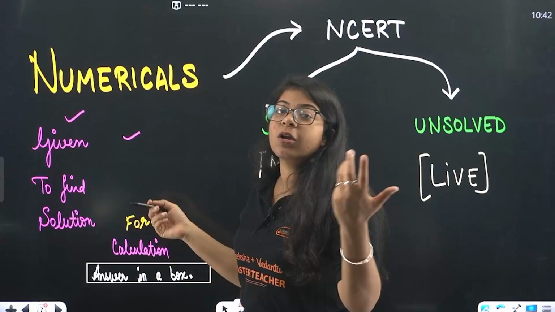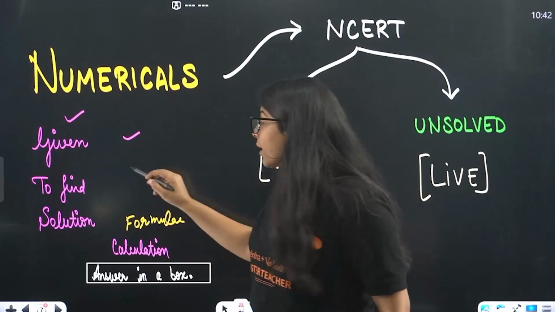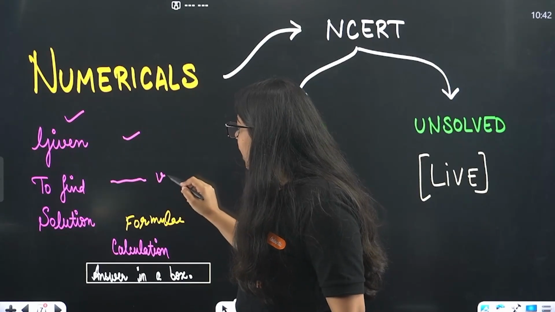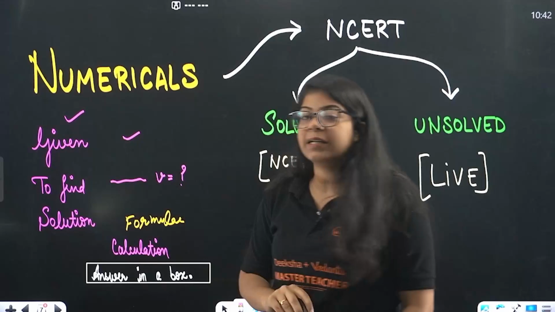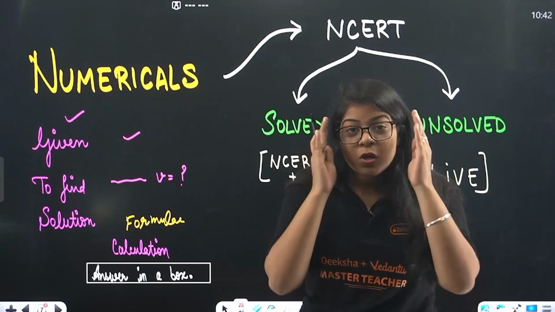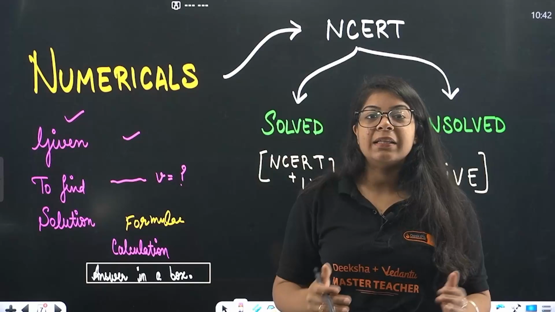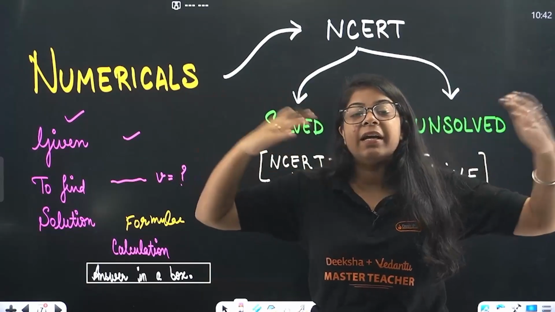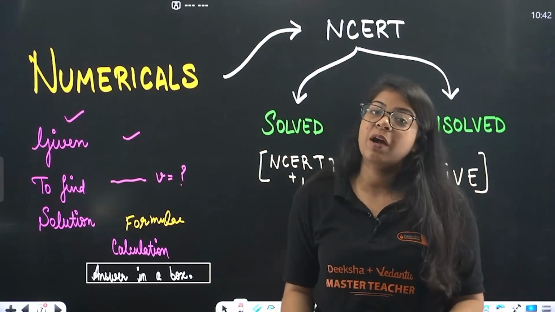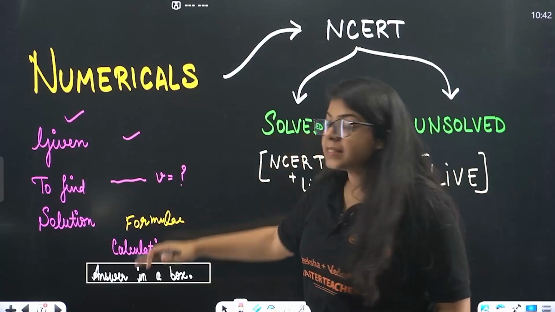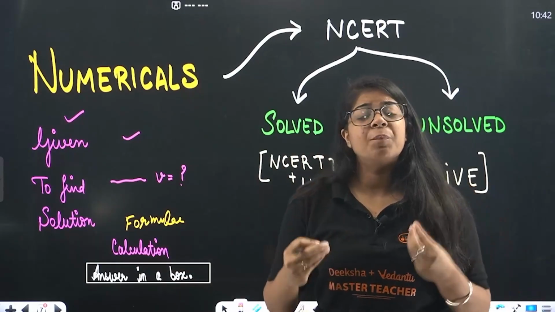Then in the question they will also give what is to be found. So write it very clearly here. Let's say they ask you to find the image distance, write it down like this with a question mark. So you are very clear what you have to find, and you don't have to read the question again and again while attempting it. It decreases the chances of silly mistakes by a big factor.